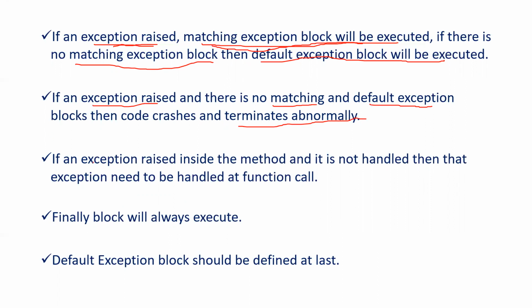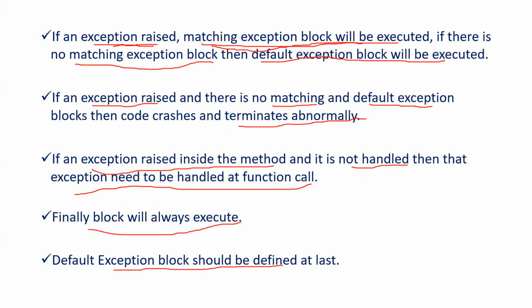And see this, if an exception is raised inside a method and if it is not handled inside the method, then that exception will be propagated to the function call, to the caller who called that function. And the finally block will always get executed irrespective of whether an exception is raised or not. And the default exception block should be defined at last. If you do not follow this rule, then you will get an error. Okay, the default exception block should be at last only.